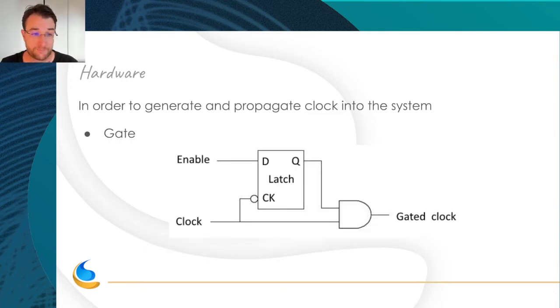A gate. There are a lot of gates in the system in general because you don't want the whole system to be clocked at the same time, so you want to disable some components of the system, some functions. So you put gates in front of the function, so the clock doesn't go to the function anymore, but you cannot cut the clock whenever you want. So hardware engineers use latches to actually stop the clock after a period or between two periods, for example.